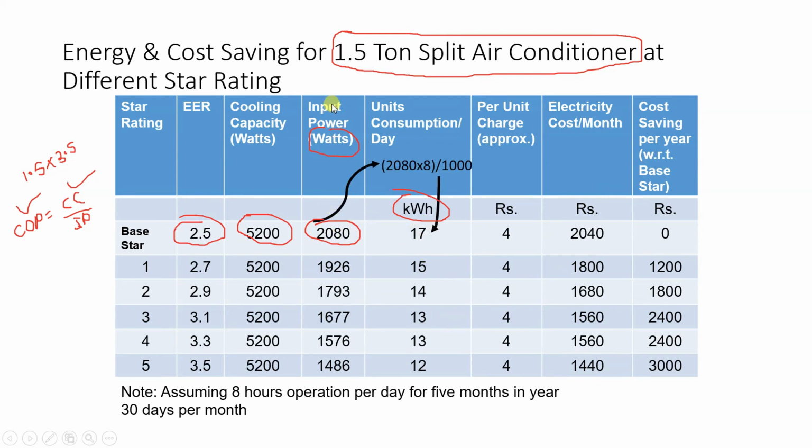we have calculated input power in watts, which is 2080. Now this air conditioner is working for 8 hours, as we have assumed. So 2080 into 8 hours will give watt hour, and we have to convert that into kilowatt hour, so divide by 1000. So 2080, which is input power, multiplied by 8 hours divided by 1000 gives kilowatt hour. So 17 kilowatt hour means 17 units are consumed per day, when EER is 2.5 and you are using a 1.5 ton AC for 8 hours.